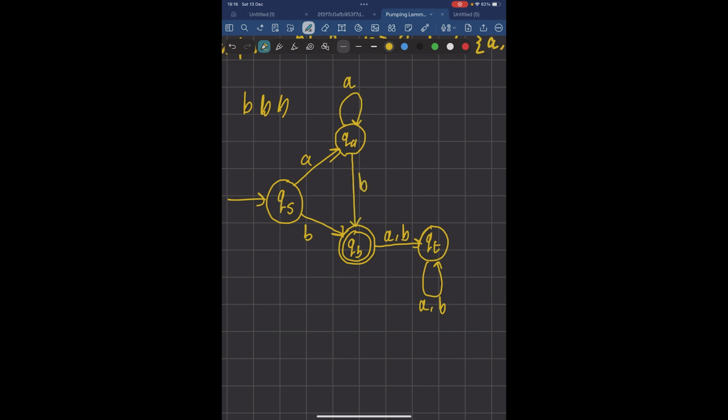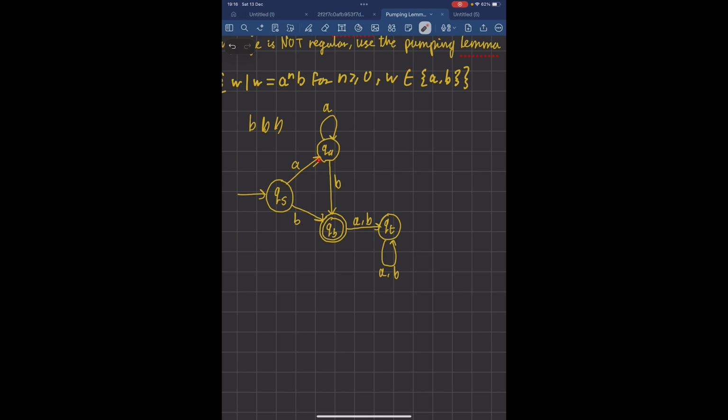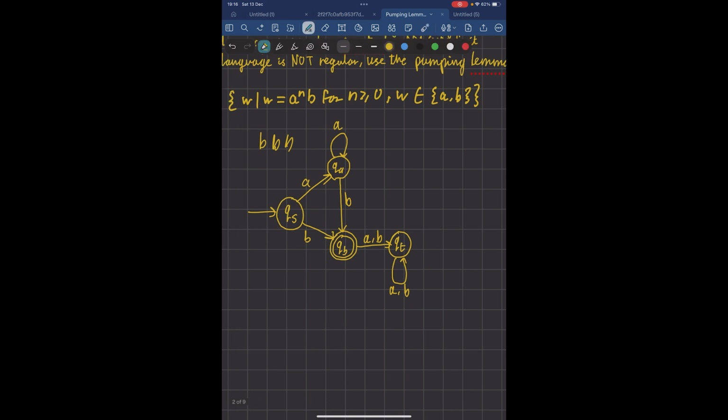So we go to the same state as before. So if you see a B, you go here, then if there's anything after that B, we reject. So this is what a DFA would look like for this language.